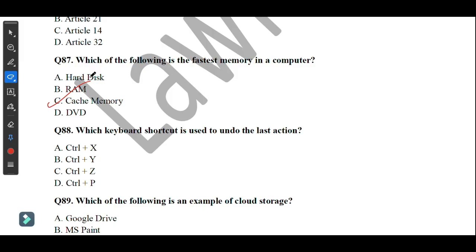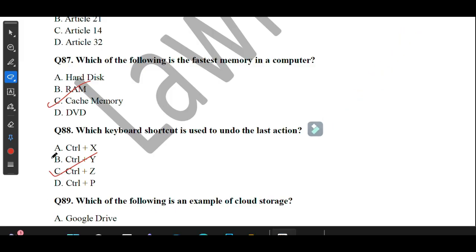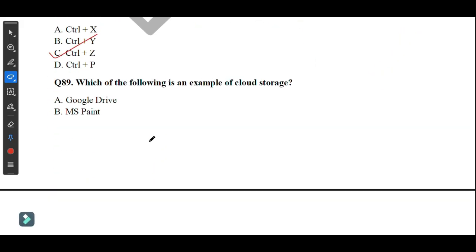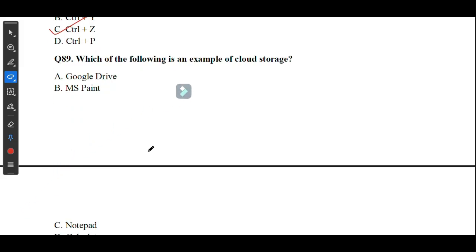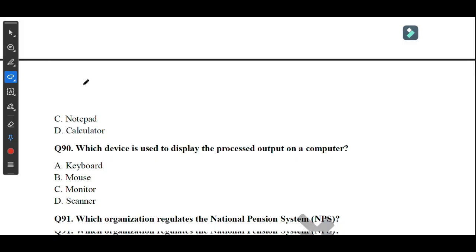Question number 88, which keyboard shortcut is used to undo the last action? So here the answer is Control Z. Move on to the next question. Question number 89, which of the following is an example of cloud storage? So here the answer is Google Drive. Move on to the next question.